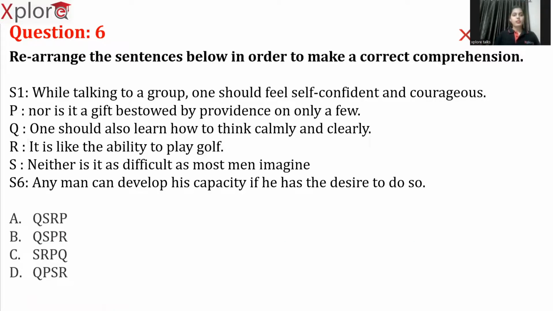Rearrange the sentences below. Parajumble question. So what we need to do is, as it is already given, sentence 1 and sentence 6 are fixed. Okay, these are constant. So we need to rearrange this PQRS, sentences 2, 3, 4, in order to get the correct comprehension at last as an output. So let's get started. Let's see what this question is about.